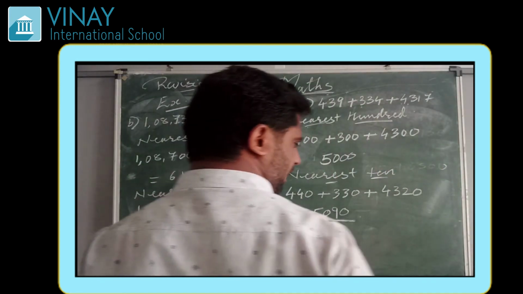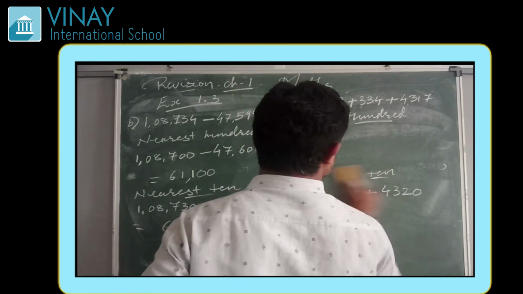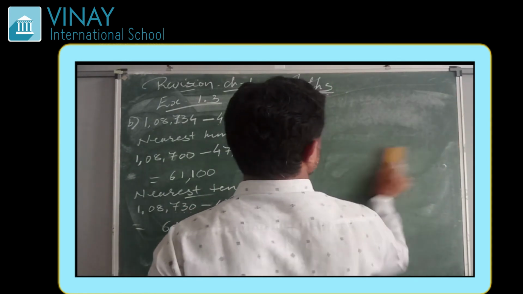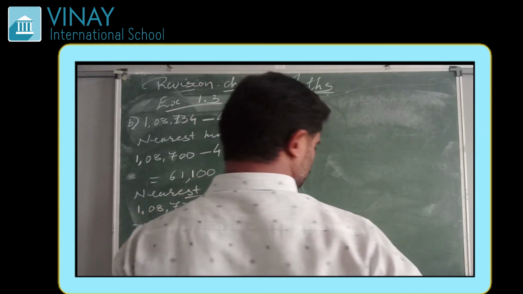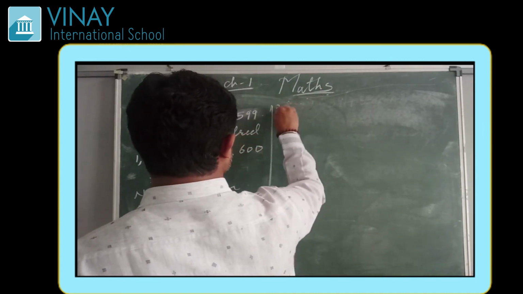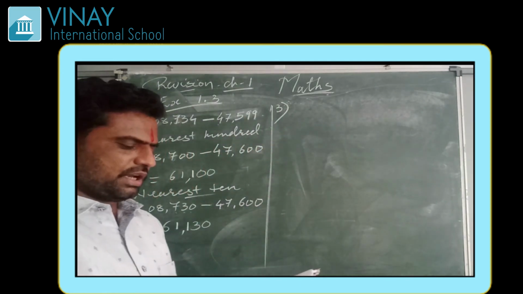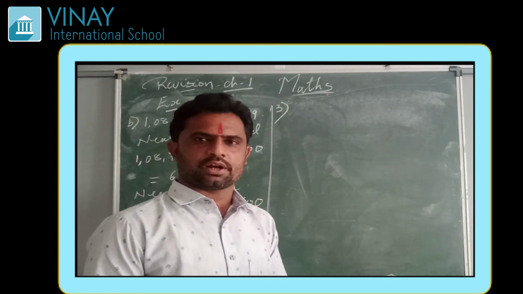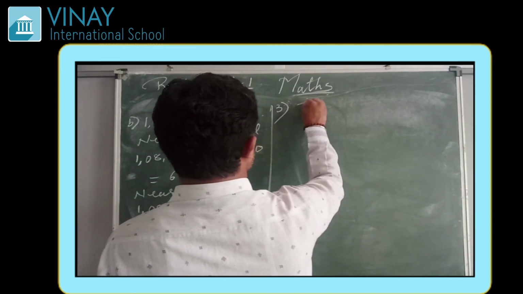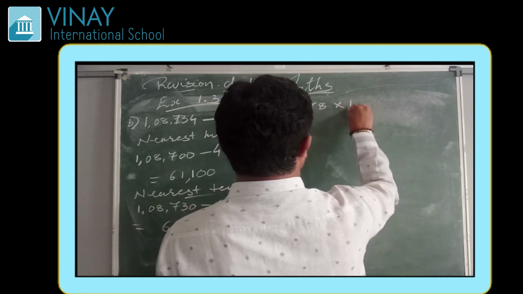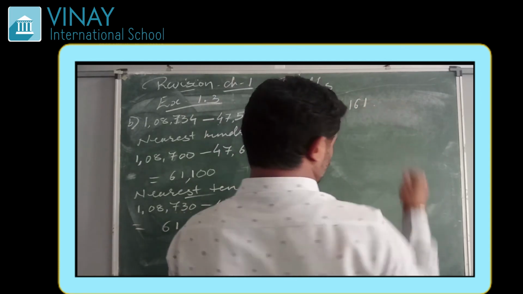Now let us see product, that is in question number 3. Question number 3 is: estimate the following product using general rule. Again, 578 multiplied by 161.